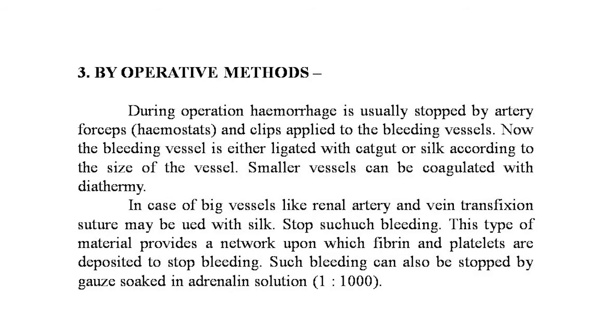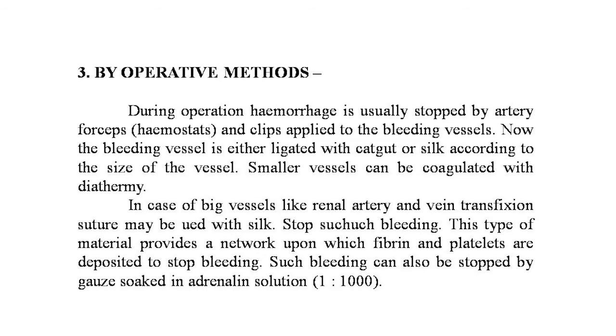Now the third is the operative methods. During operation, hemorrhage is usually stopped by the artery forceps, that is the hemostats, and the clips applied to the bleeding vessels. Now the bleeding vessel is either ligated with catgut or silk according to the size of the vessels. Smaller vessels can be coagulated with diathermy. In case of the big vessels like renal artery and vein, transfixation suture may be used with silk.